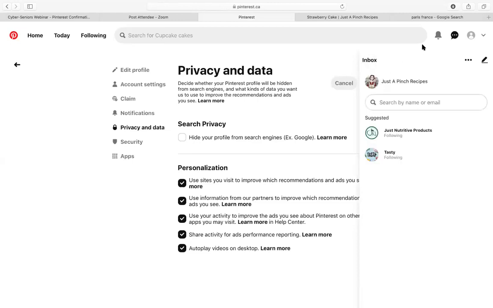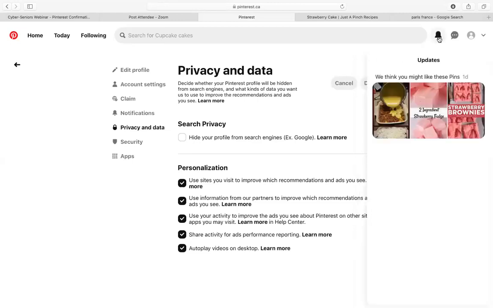Oh, the bell, oh, so that's notifications. So any sort of updates that you get, so anyone you're following, if they're updating stuff, or if Pinterest thinks that there's new posts from even people you don't follow that you might find interesting, this is where it will show it to you. So it's basically just updating you on new content on the site that it specifically thinks caters to you. And that's that.